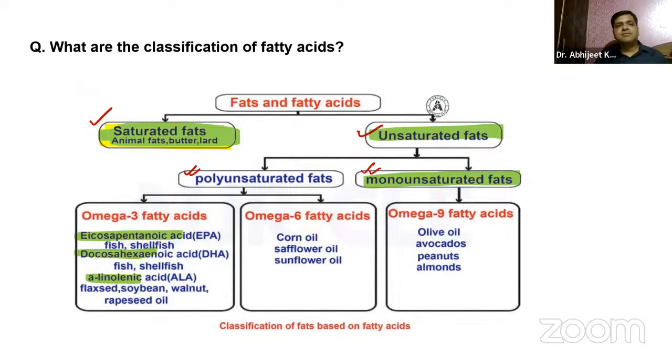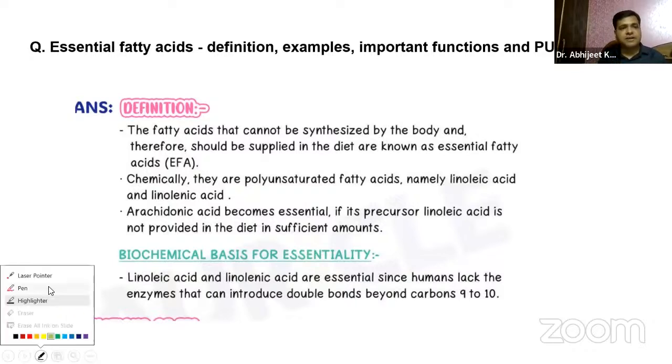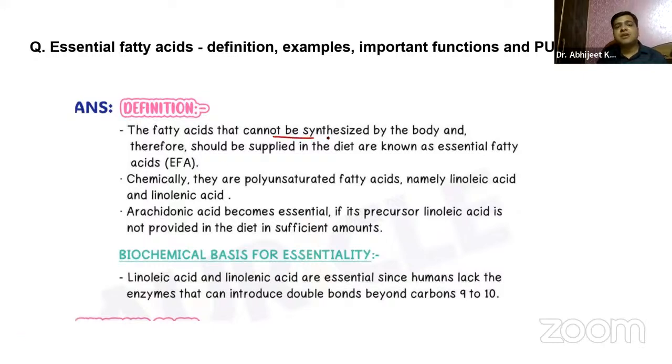So let us now come on to the next question, that is the essential fatty acids. Now, guys, you already know when I say essential fatty acids, just try to remember these fatty acids cannot be synthesized by the body. Obviously, why are they essential, guys? If they are present in the body, then why do we call it essential? Obviously, this is something which we don't have.